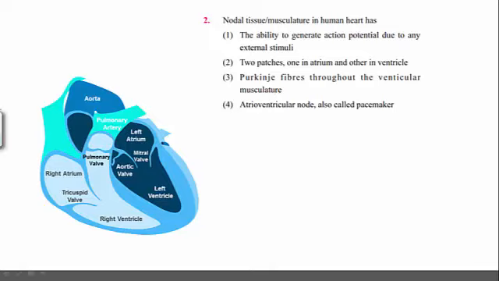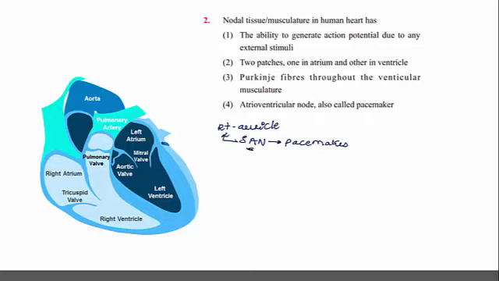The conducting tissue of the human heart consists of many parts such as SAN, the sinoatrial node, known as the pacemaker, and it is located in the upper part of the right auricle.